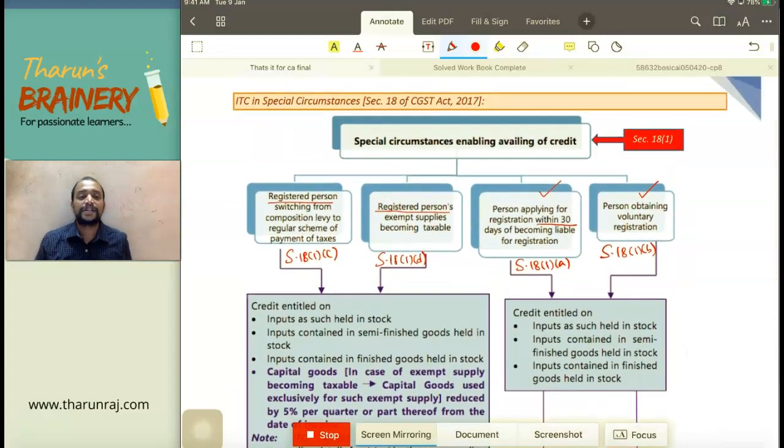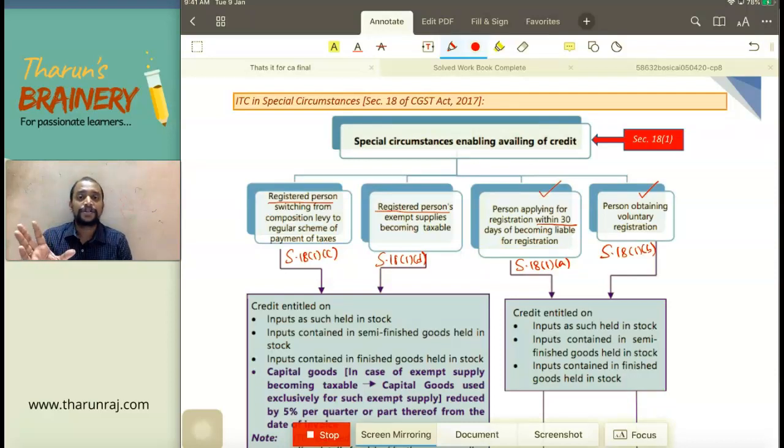So what are the 4 situations? 18(1)(a), 1(b), 1(c) and 1(d). 1(a), that is liable to get registered and made application for registration within 30 days. 1(b), voluntarily you got registered. 1(c), remember C for composition scheme to regular scheme. 1(d), exempted supplies have become taxable supplies.